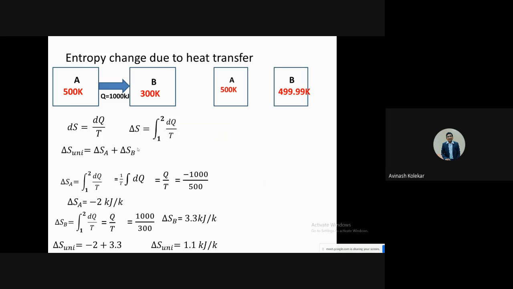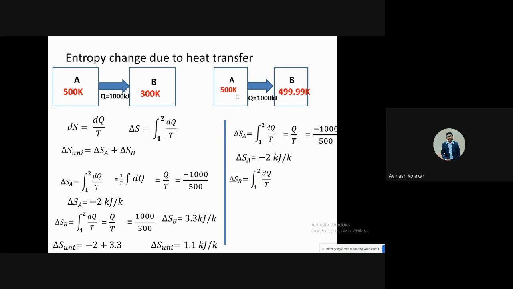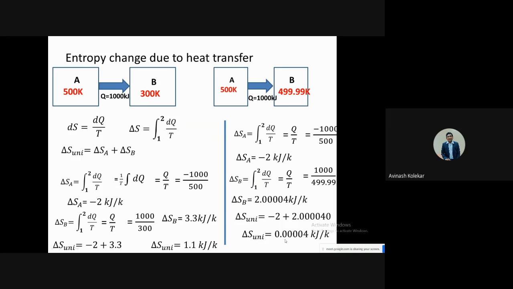But now if you reduce the temperature difference, that is, if we have A at 500 degree centigrade and B at 499.99 Kelvin, and the same amount of heat is transferred, then if you measure the entropy change of A, it will be the same, minus 2 kilojoule per Kelvin, while for B it is 2.0004. So the entropy change of the universe in this case is 0.004.